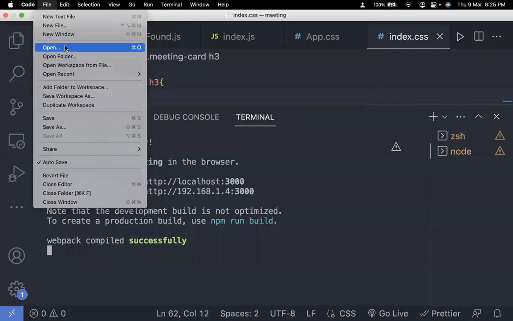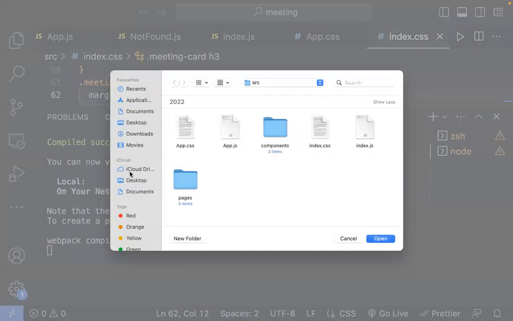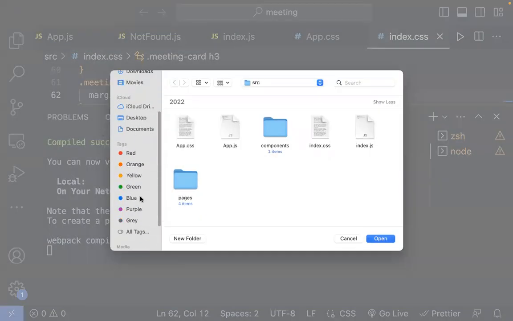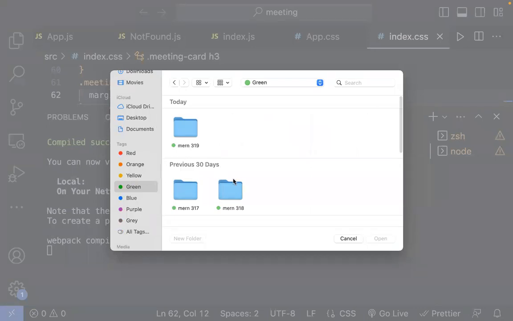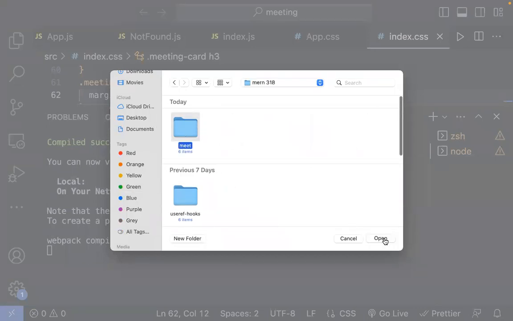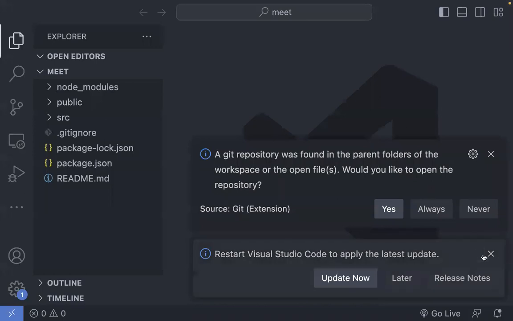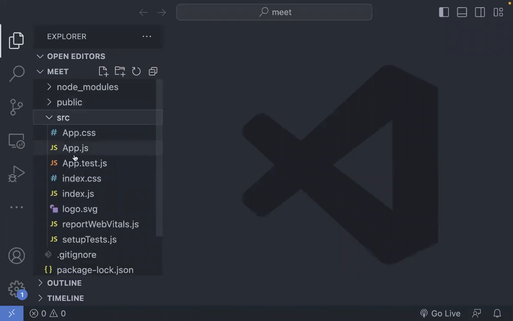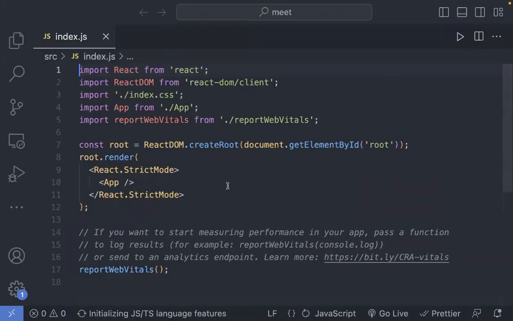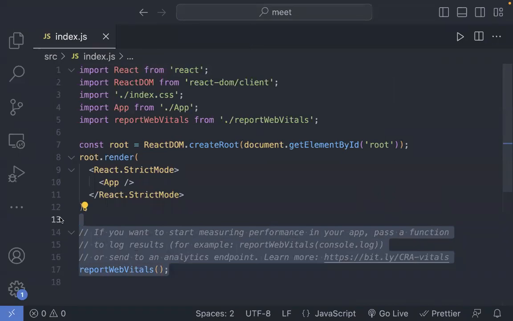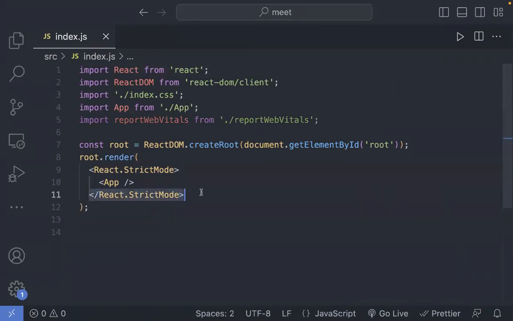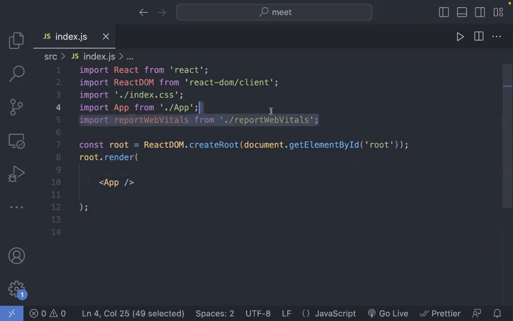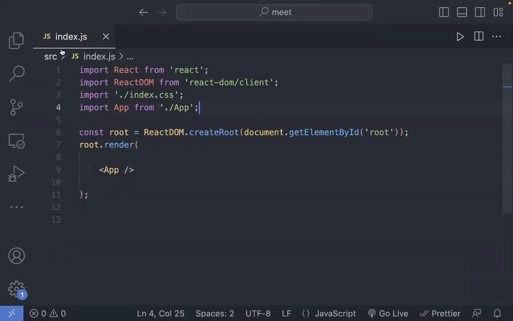In today's session, we'll be creating the front end of that. We'll set up everything. This is our application, let's open this up. Now let's quickly set up everything. Let's start with the source folder. I'll go on index.js. I do not need web vitals anymore, and I do not need strict mode. Removing all of that, removing web vitals.